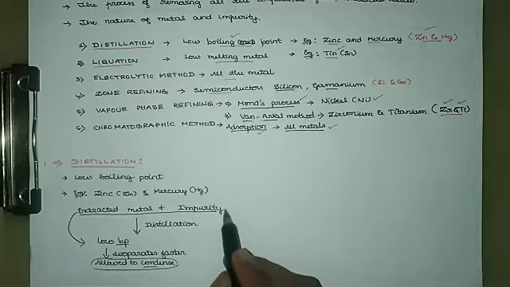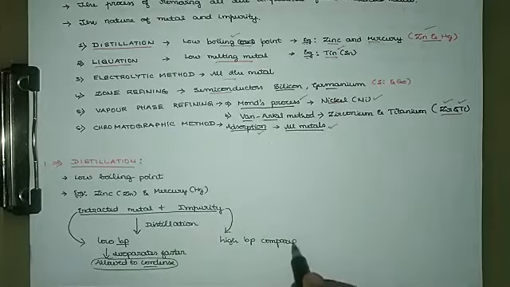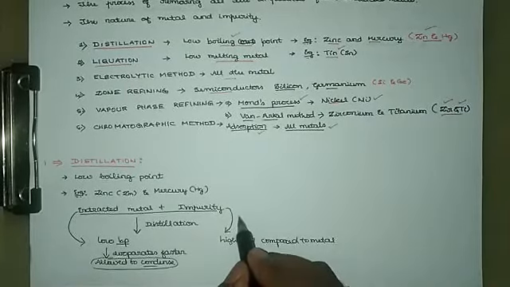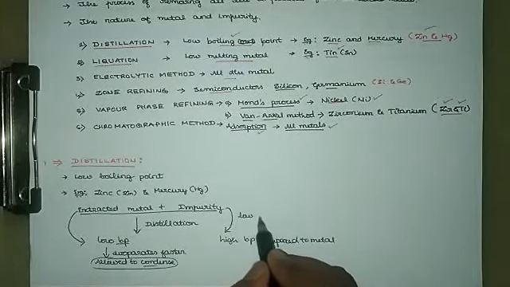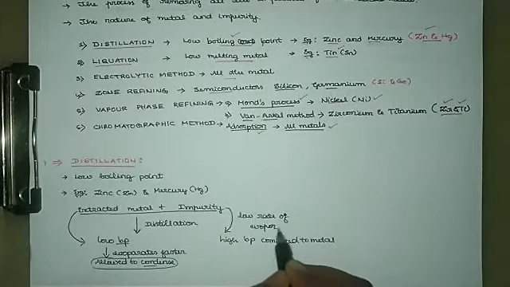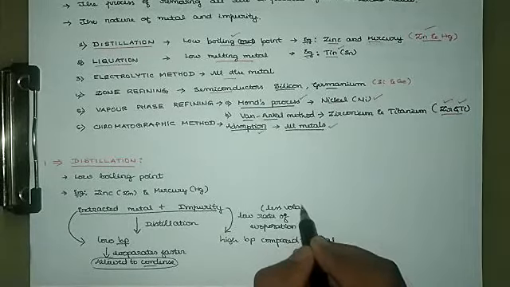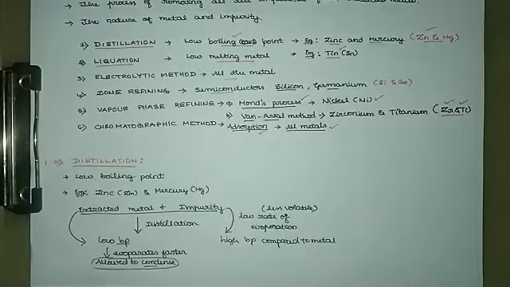whereas impurities have a high boiling point compared to the metal, or you can say impurities have a low rate of evaporation, or you can say they are less volatile when compared to the metal.